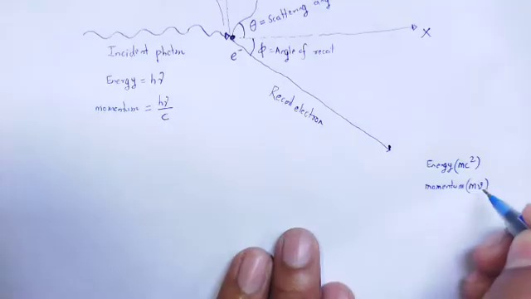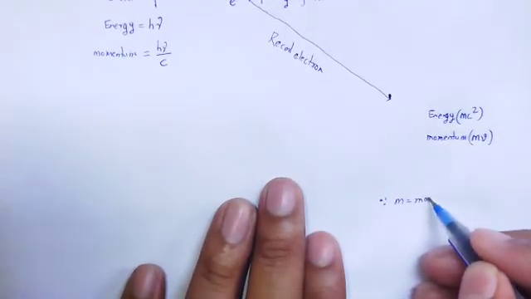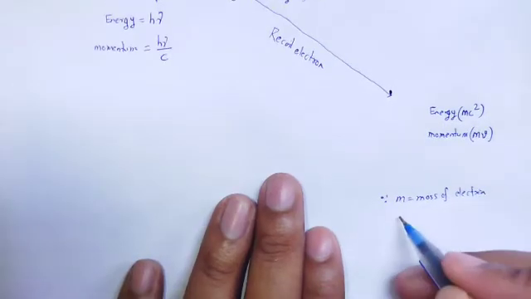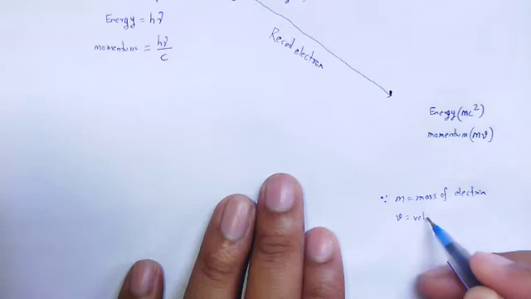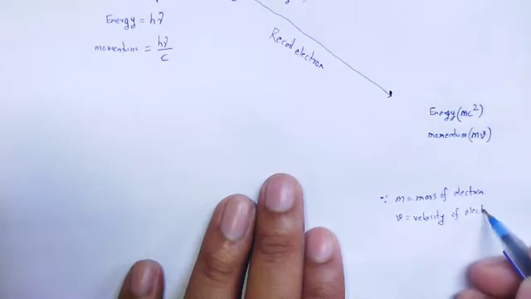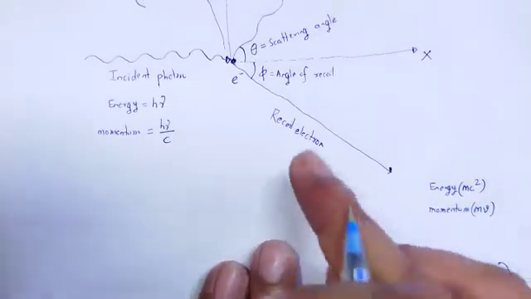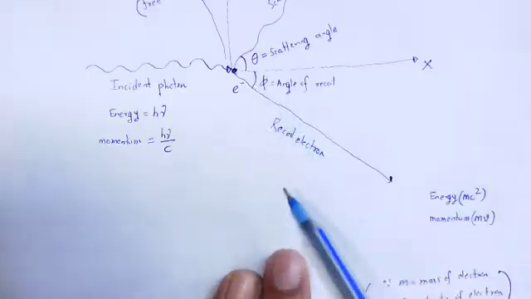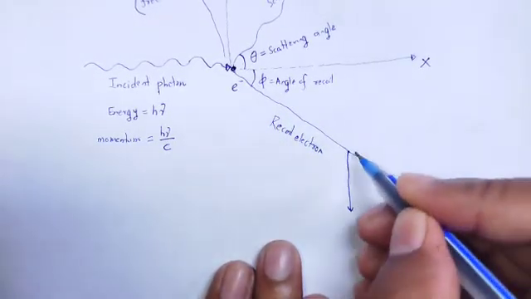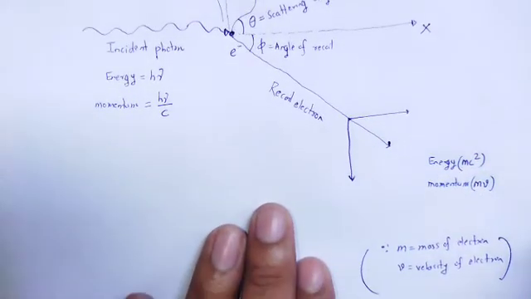Let v be the velocity of the electron, m the mass of the electron. For the recoil electron at angle phi, the momentum is resolved into two components, one along the x axis and another along the y axis.